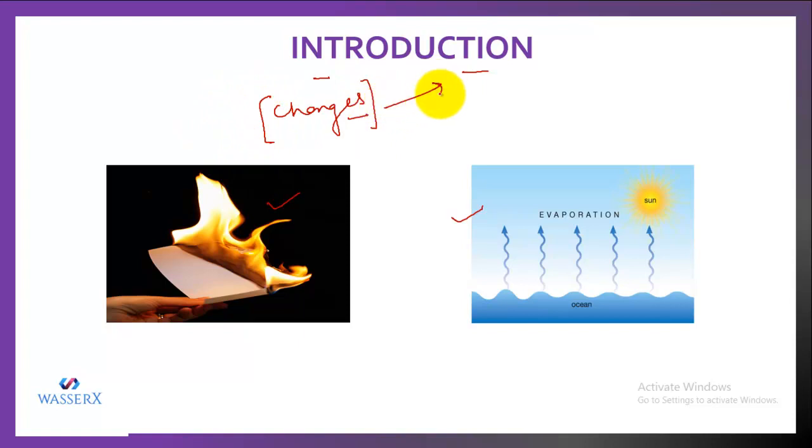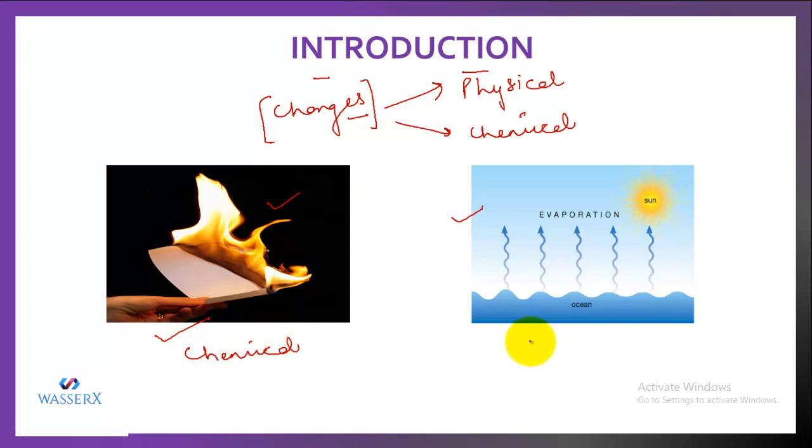These changes can be classified into two types. One is the physical change and the other is the chemical change. Like if I talk about burning of paper, this falls in the category of chemical change. And this evaporating of water falls in the category of physical change. So let's make out what is the difference between the two, the chemical change and the physical change.